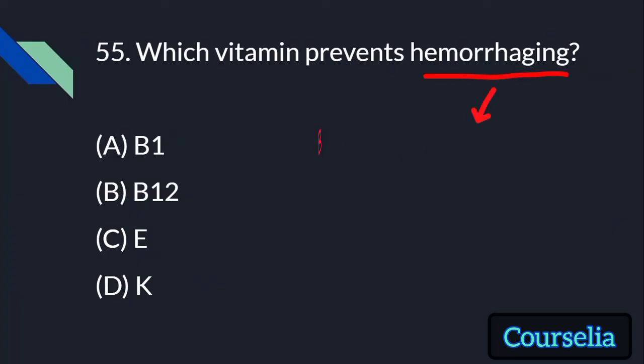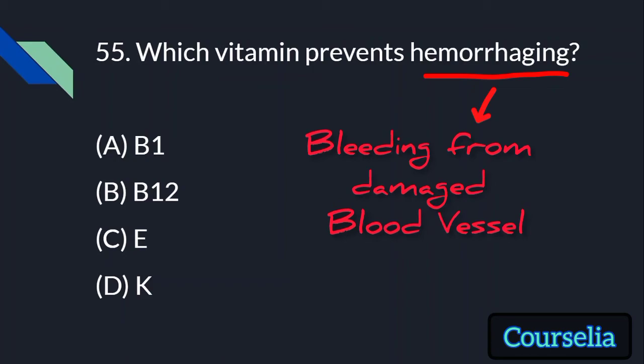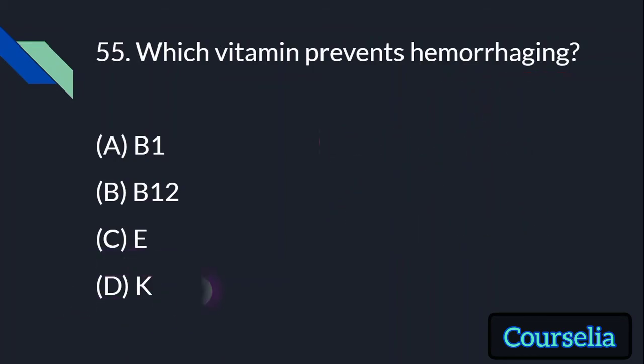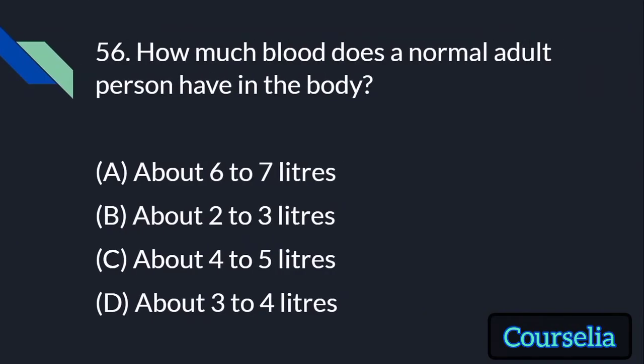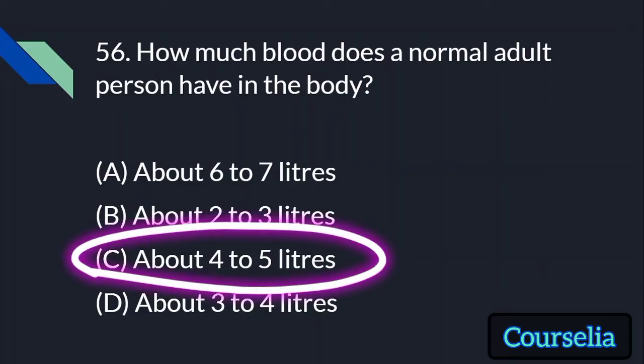Hemorrhaging means bleeding from a damaged blood vessel. So which vitamin prevents this? Vitamin K. How much blood does a normal adult person have in the body? About 6 to 7 liters, about 2 to 3 liters, about 4 to 5 liters, about 3 to 4 liters. Answer is about 4 to 5 liters.